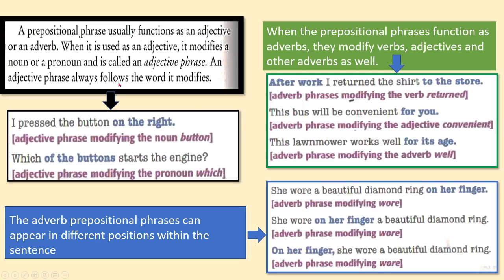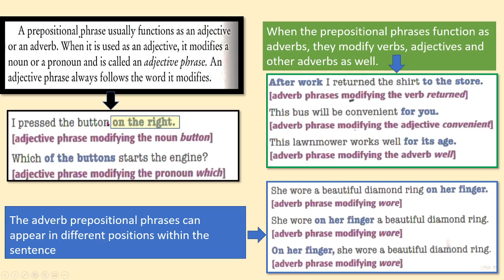Okay? A prepositional phrase usually functions as an adjective or an adverb, which we covered. When it is used as an adjective, it modifies a noun or a pronoun and is called an adjective phrase. An adjective phrase always follows the word it modifies. Let's see other examples provided in the book.